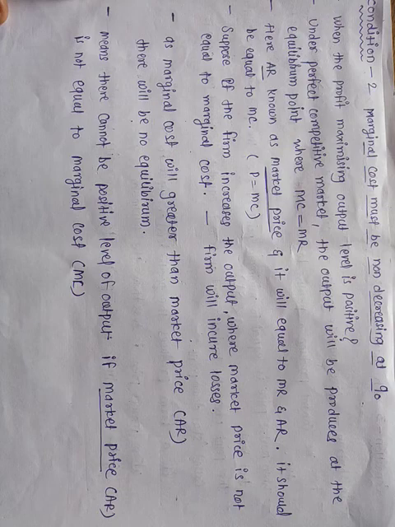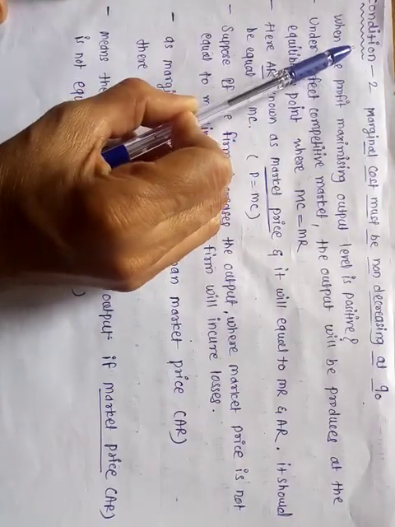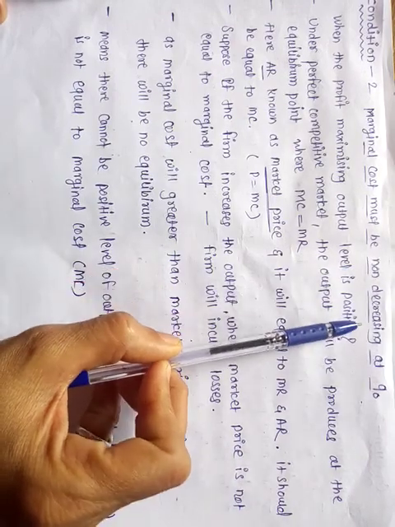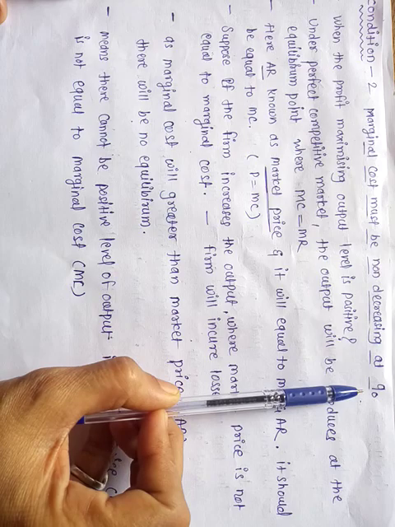Under the perfect competitive market, the firm's profit maximizing output becomes the level of output when price is equal to marginal cost. Then in this video we are going to take more information about the second condition, that is the marginal cost must be non-decreasing at Q0, means zero quantity.